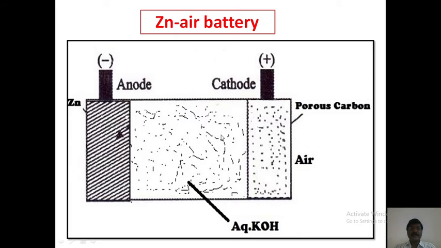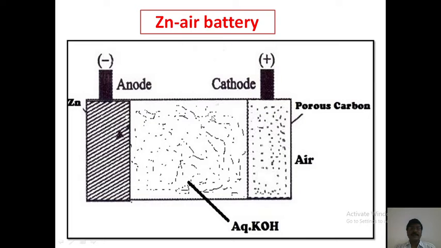This is the zinc air battery. Now see that this is the zinc air battery. The anode is made with a zinc plate, the cathode is made with porous carbon with air. Between these two electrodes, fill the electrolyte solution of aqueous potassium hydroxide.